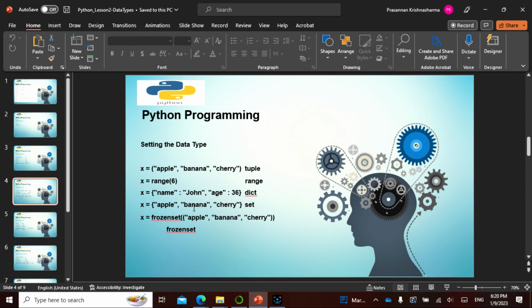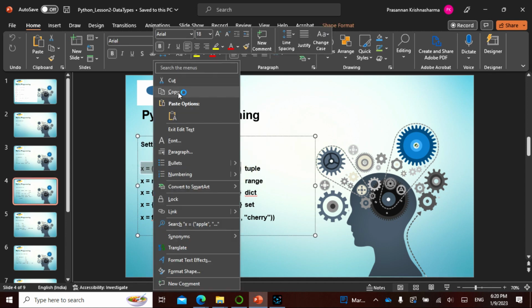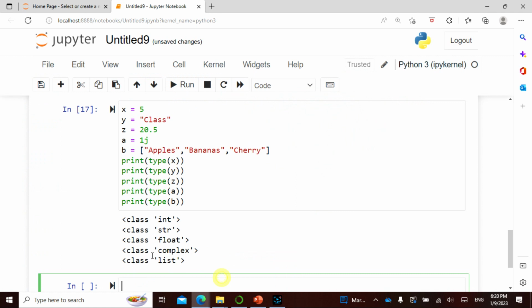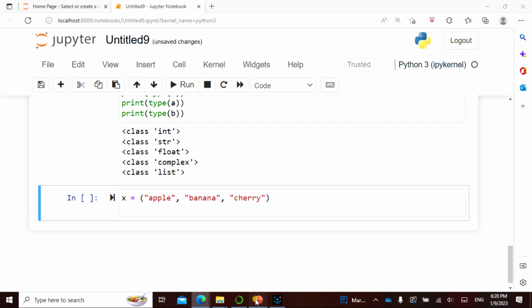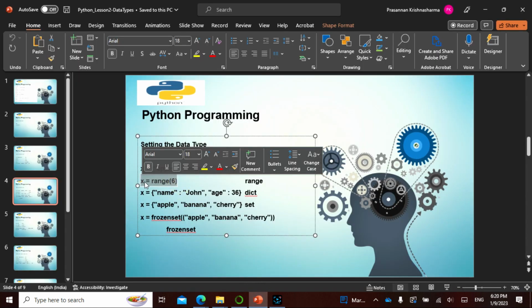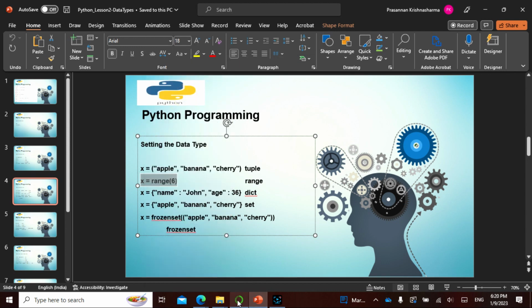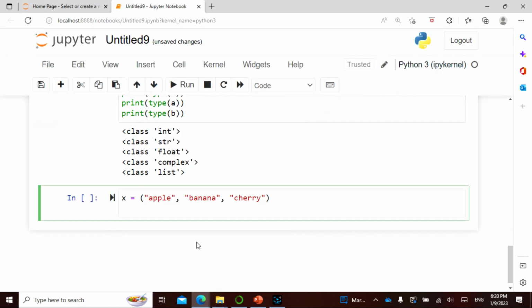How do I take this? In this case, it is not a square bracket, it is a normal bracket. We say range, so in this case, it's a range.